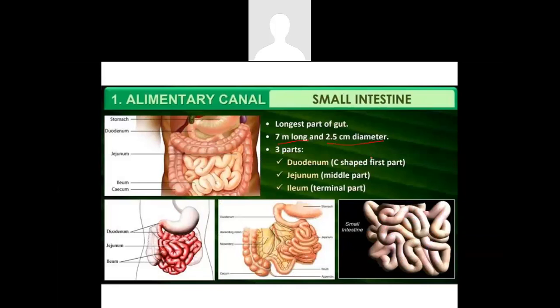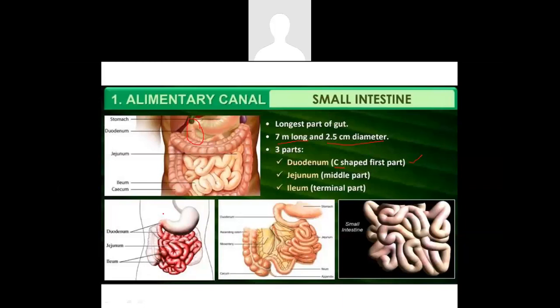The small intestine is considered to be the longest part of the gut. It consists of a 7-meter long structure, which is also having a diameter of 2.5 centimeter. Although it is 7-meter long, it is very condensely packed and reticulated and kept very safely, as a result of which we are not able to find its exclusive coiling outside, nor we are able to sense its heaviness.